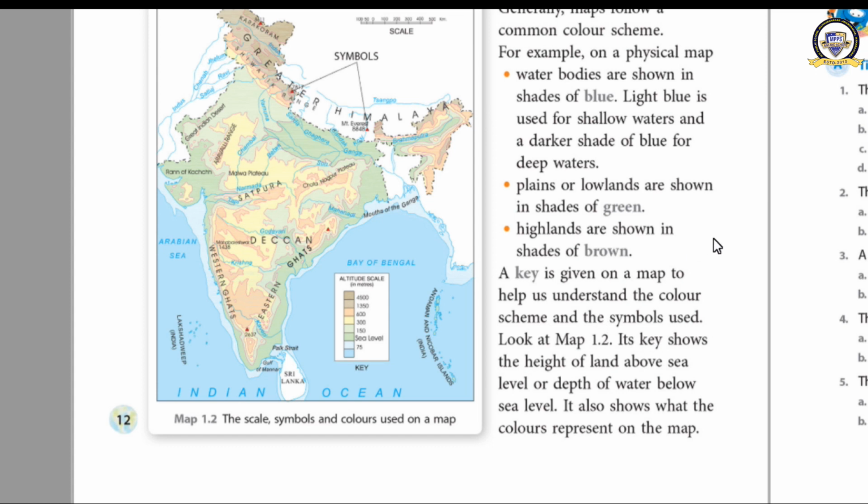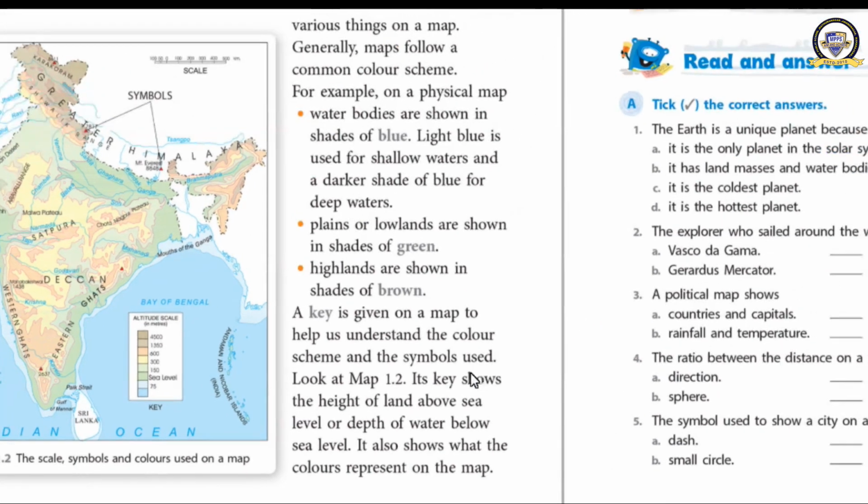Okay, so that's all. We have completed the chapter. What we have learned? Have a revision. We have learned about the earth, its shape, then globe, map, types of map, reading a map, direction, scale, symbols and colors. Finally, we learned about the key also. Any doubt remaining? No. Very good.